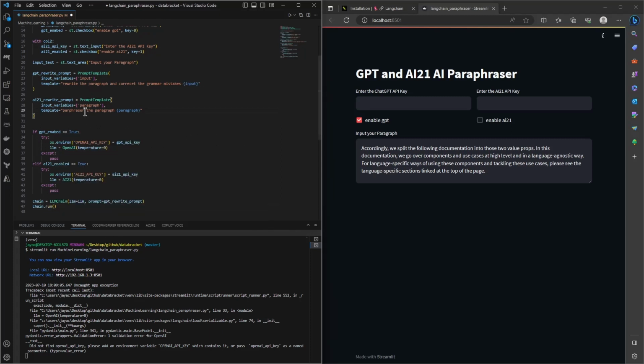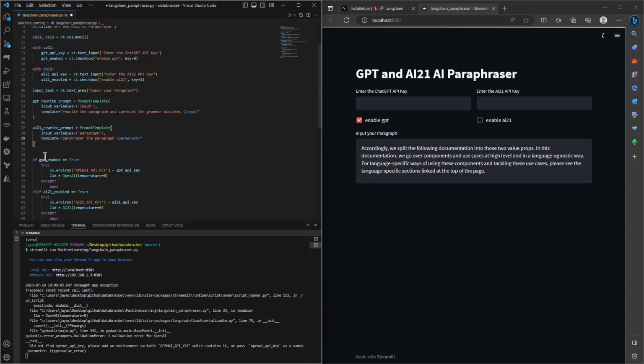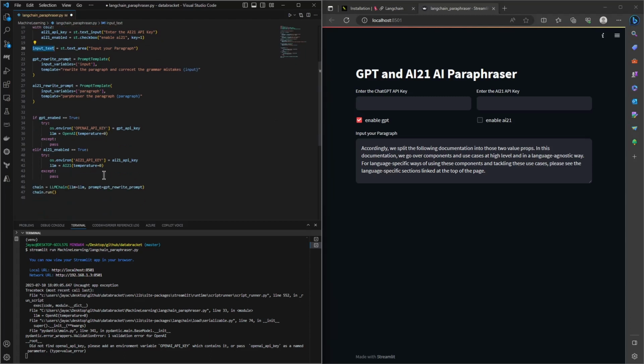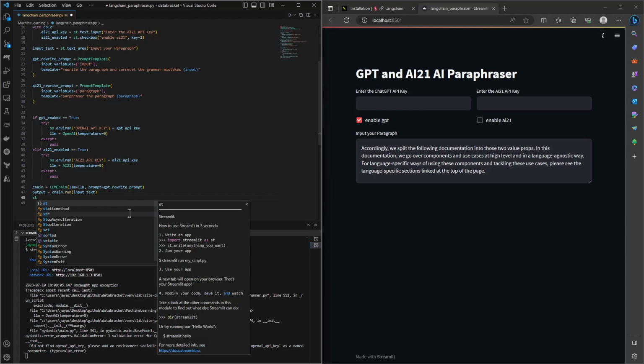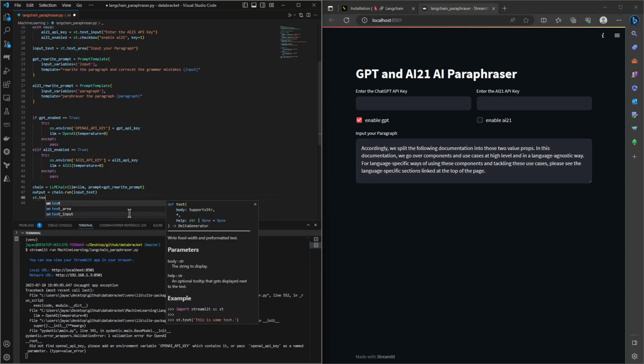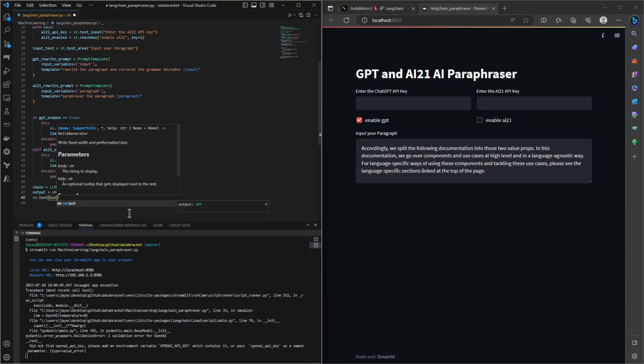We are going to use the input whatever the user is providing. So where is our variable? Input text. This will be the input for this prompt, which is being fed to the model. So let's have this in a variable again, output, and after running this we'll get an output. We can simply put it as streamlit text and display it to the user, text output.